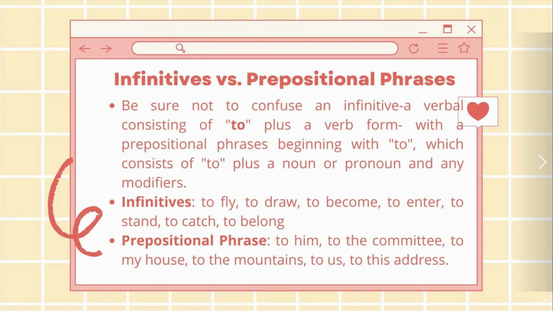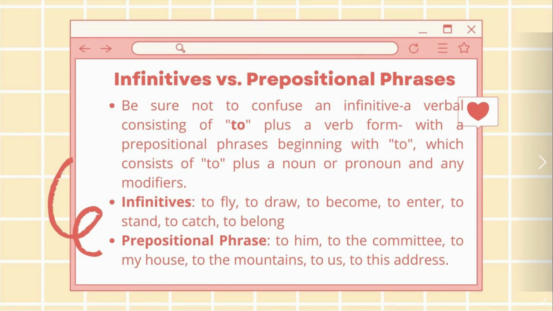Good afternoon, everyone. I'm Melchi Dinestrosa, and I am going to report about infinitives versus prepositional phrases. Be sure not to confuse an infinitive, a verbal consisting of to plus a verb form, with a prepositional phrase beginning with to, which consists of to plus a noun or pronoun and any modifiers. So do not confuse infinitives and prepositional phrases. Both phrases begin with to. An infinitive phrase is to followed by a verb, while a prepositional phrase starts with to plus a noun, pronoun, and any modifier.